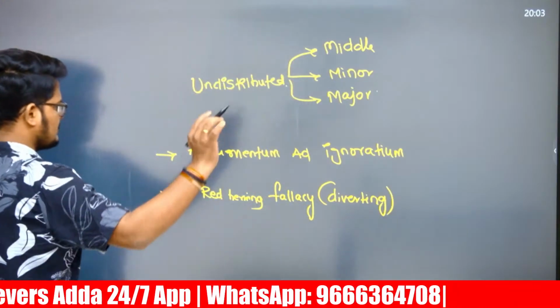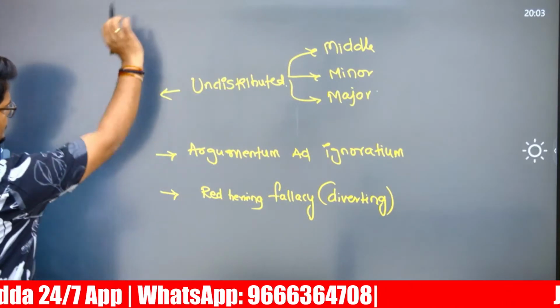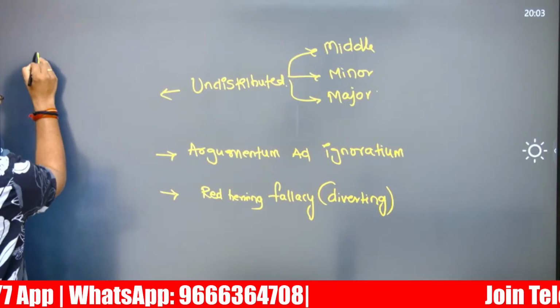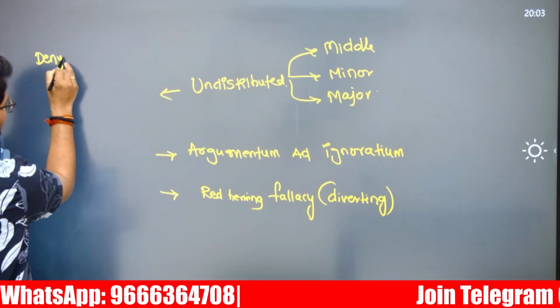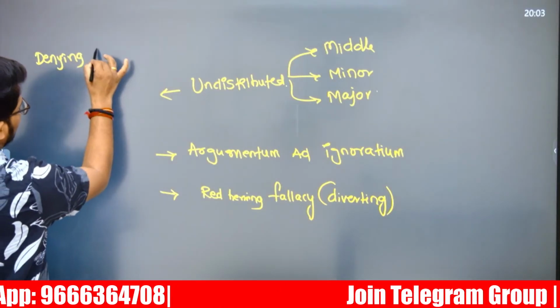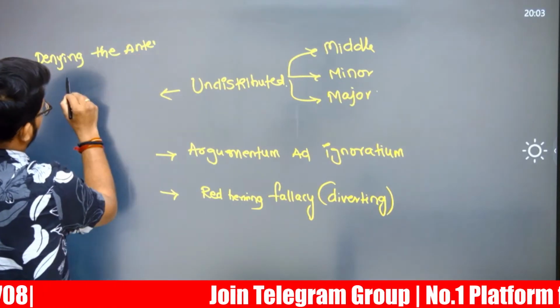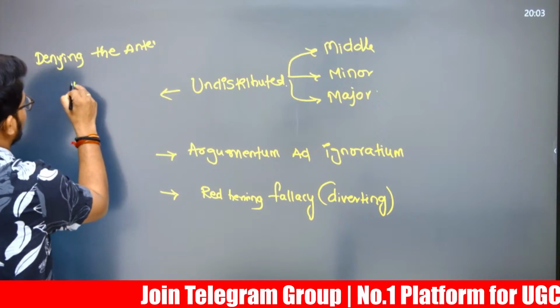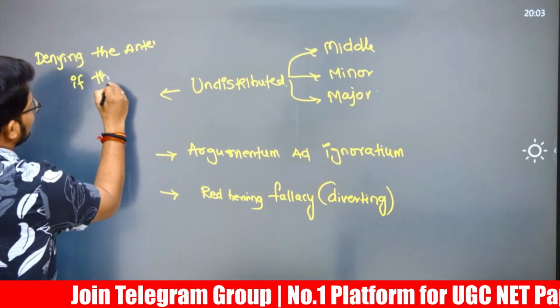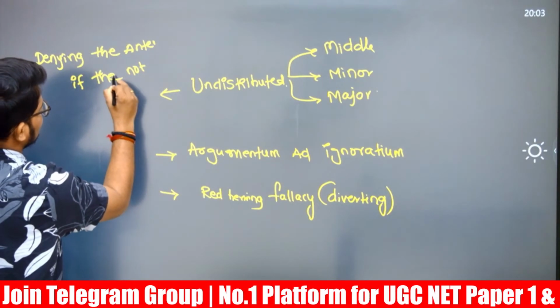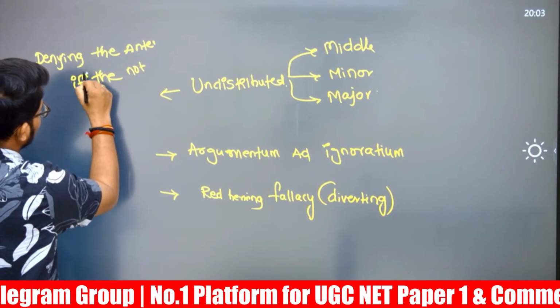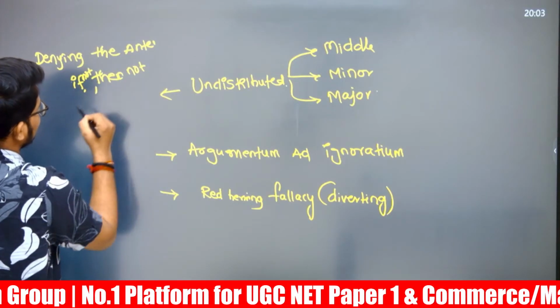Diverting the argument. And there are 2 more formal fallacies which I just wanted to mention. Denying the antecedent: if and then not, if not then not. These are the key words, when both are in the negative.